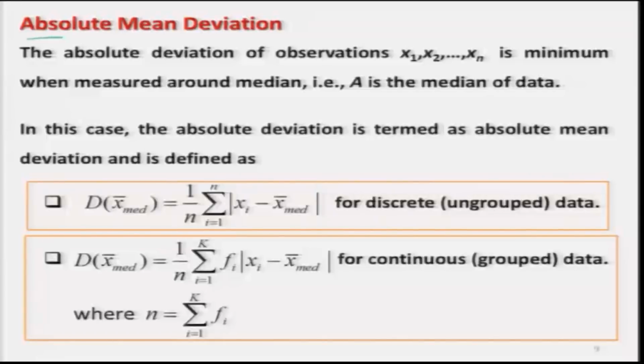So, we replace the value of a by the median of x1, x2, xn, and this gives us another measure which is called the absolute mean deviation.